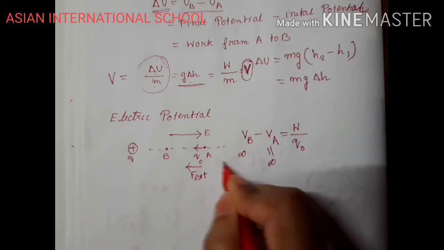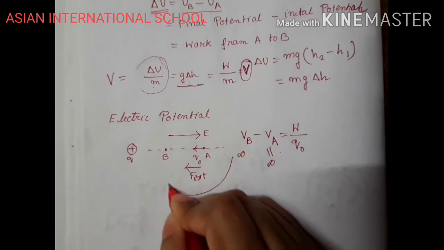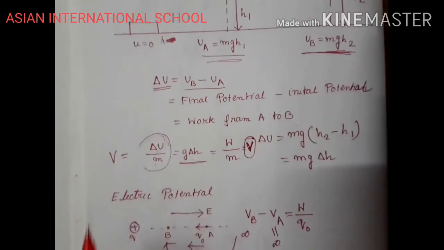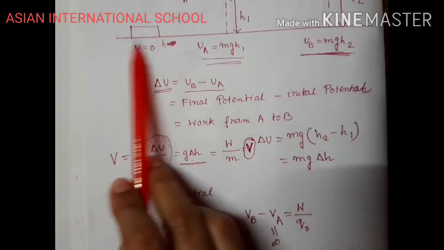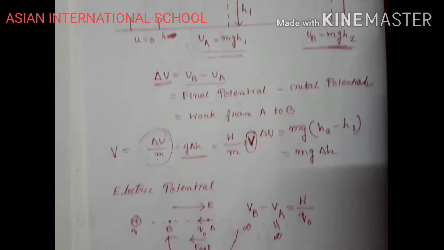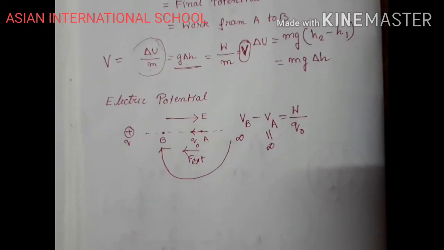Somewhere from infinity you are bringing the test charge to B, right? In the previous case, when the object is at the lower height, we assumed the potential to be 0. Similarly, this is something which we make as an assumption.